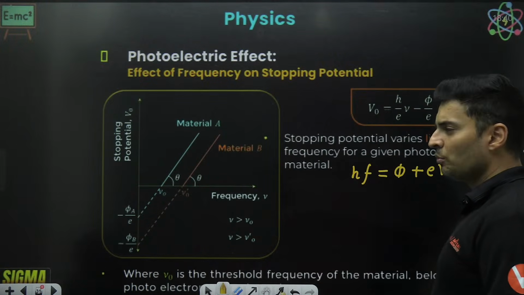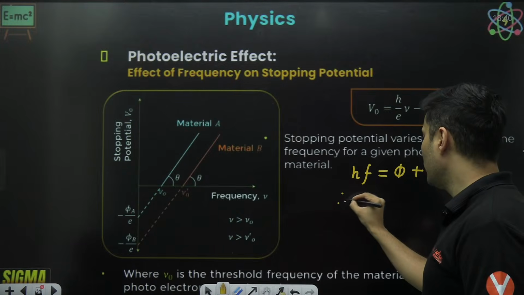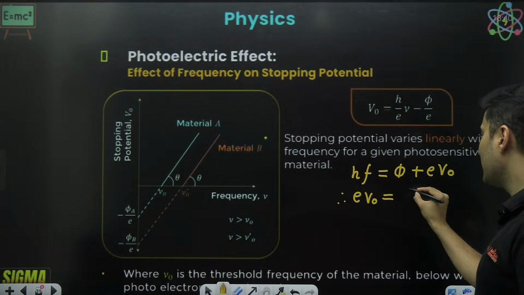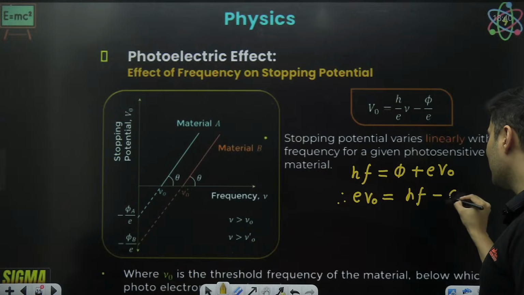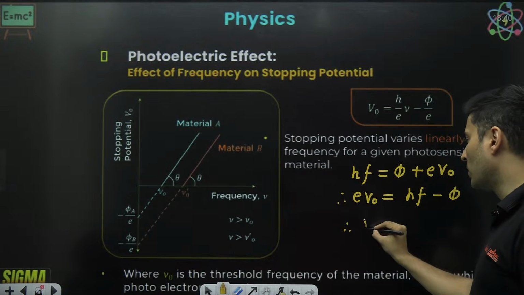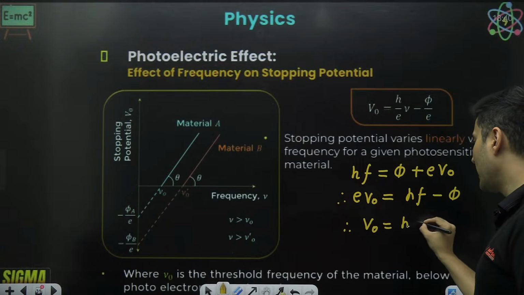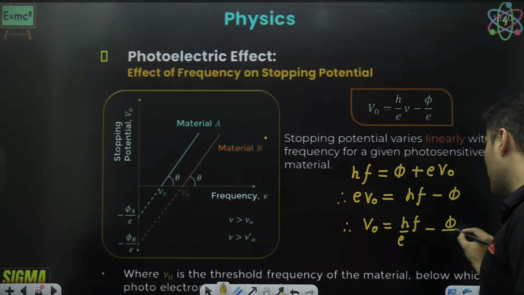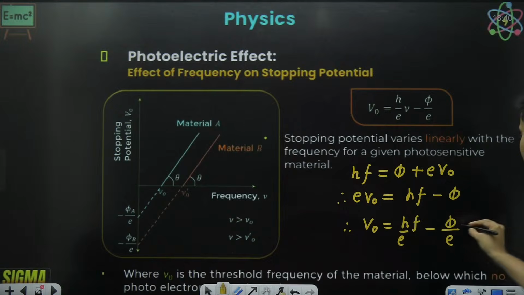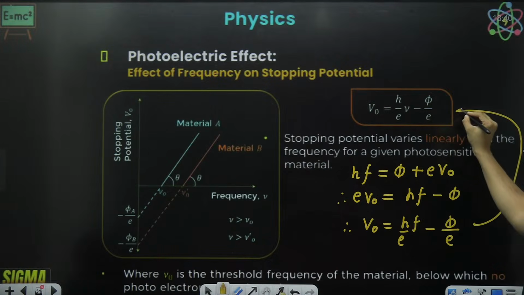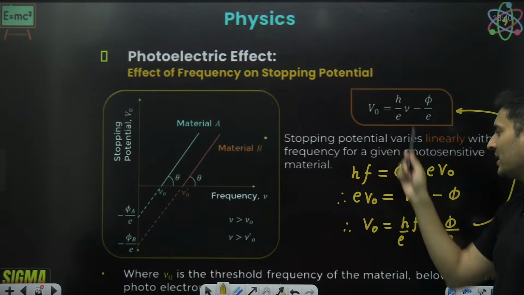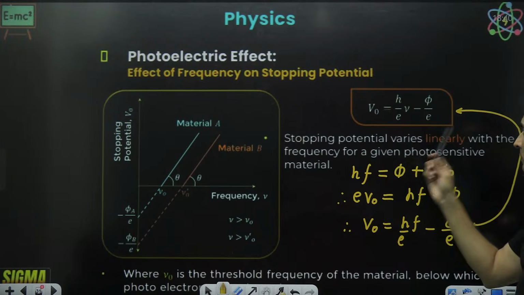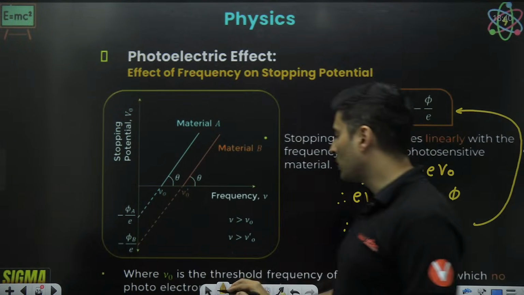Photoelectric equation. Move this around a little bit. So you will see e into V naught is nothing but hf minus work function. So therefore, stopping voltage is hf by e minus work function by e. Now look at this equation. It is exactly this equation over here. Stopping voltage is Planck constant by electron charge into the frequency minus work function by electron charge.